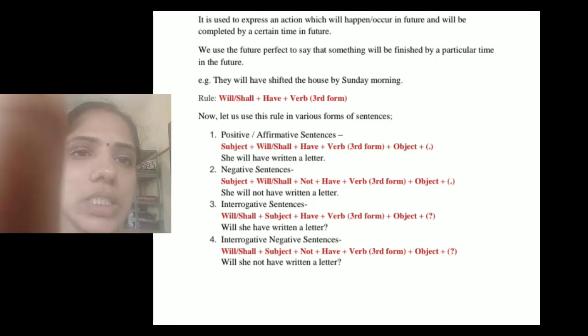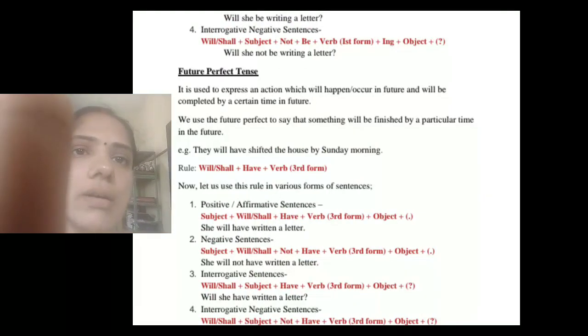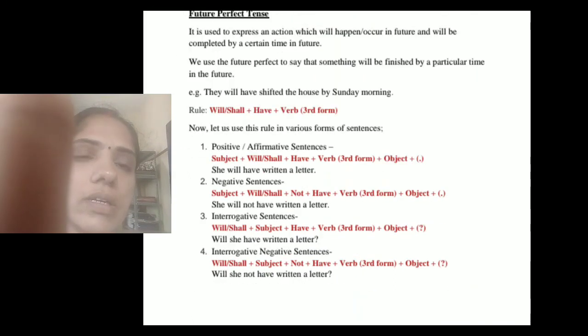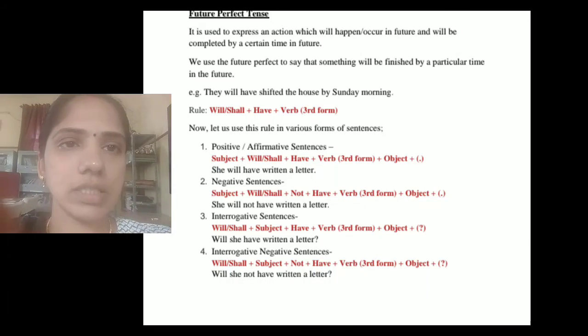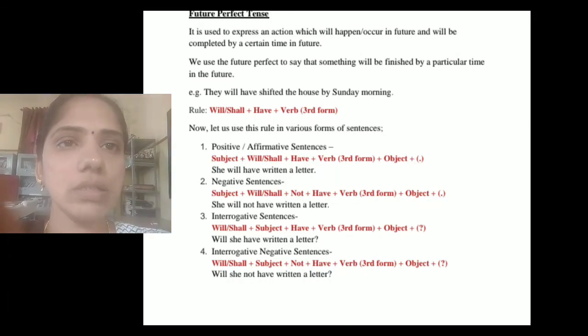Positive sentence: she will have written a letter. Then, she will not have written a letter. This is an example for a negative sentence. Then, will she have written a letter? This is an example for interrogative sentences. Then, will she not have written a letter? This is an example for an interrogative negative sentence. We are using future perfect tense.